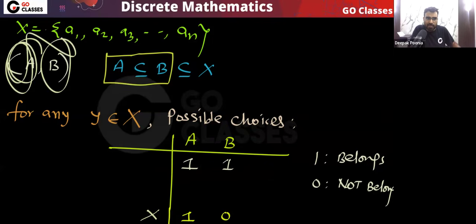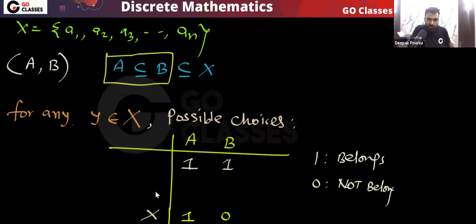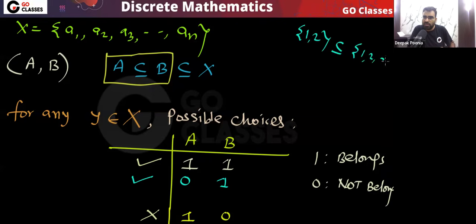So every element of A must be an element of B. For every element I can say, if it belongs to A, then definitely it must belong to B. So this is not allowed, that this element belongs to A but not B. What else is allowed? This particular element Y does not belong to A, but belongs to B. Yes, that is allowed. No problem, because you know this 1 comma 2 is a subset of 1 2 3. So if you notice, this 3 does not belong to A, but 3 belongs to B. So this is definitely allowed.